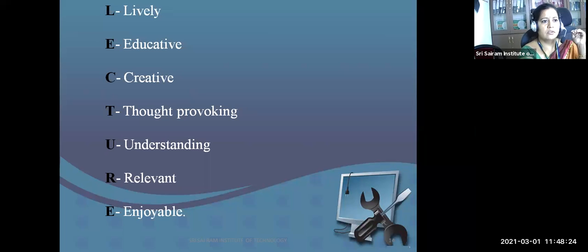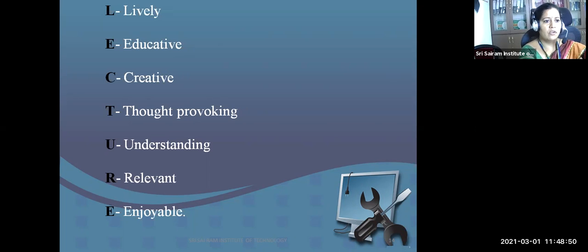Liveliness: whatever you handle, your class should be lively. You should give proper, relevant examples, explain the facts clearly, and pronounce the words clearly, which ensures liveliness in your class. Then educative: out of the box what you are delivering, and when the audience goes outside your class, what is the thing that they carry, we call it educative.